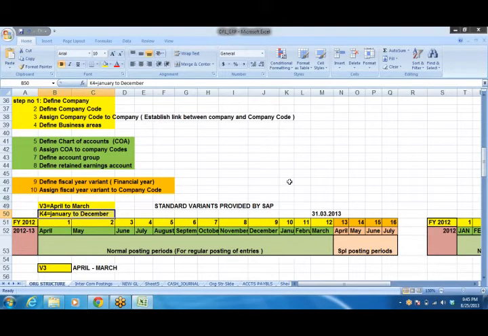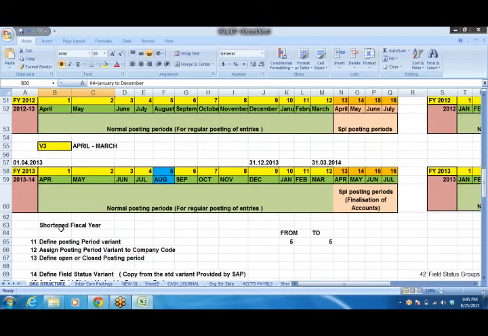K4 is January to December. Say the current year starts from 1/4/2013 to 31st March 2014. So that is 12 accounting periods, right? Here April, May, June, July, like that. Each month is called a period, right? 1, 2, 3, 4, 5, like this. So we'll have 12 periods, right?